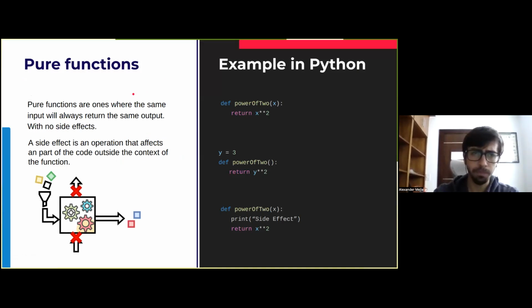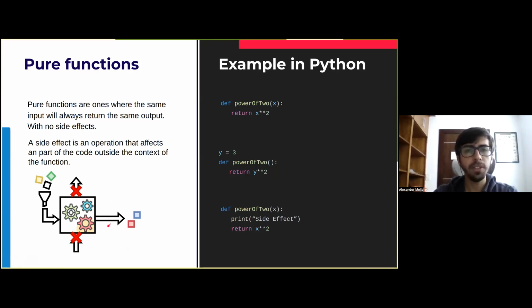We have pure functions. So let's imagine, as we have in this graph, we have a specific input, and it goes inside the function, does something, and then returns an output. And there should be no side effects. So what is a side effect? We can consider a side effect as any operation that is being done outside of the context of the function, but affects the function, or the function uses it to affect something else besides the output.